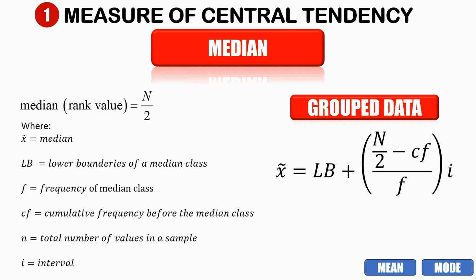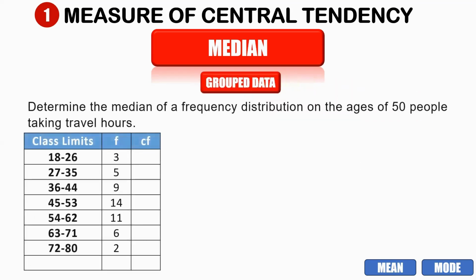Now let us take a look at this example. Determine the median of a frequency distribution on the ages of 50 people taking travel hours. We have class limits, which are 18 to 26, 27 to 35, 36 to 44, and so on. And now we have the frequencies, which are 3, 5, 9, 14, 11, 6, and 2.